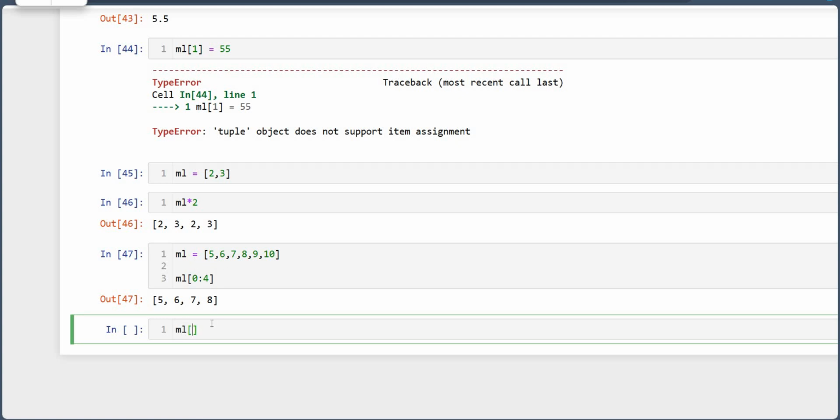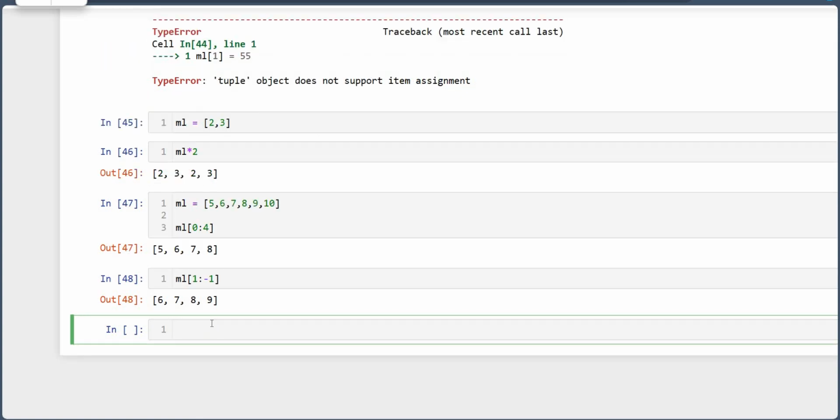And I have explained in the last lecture also that suppose I have to remove the first and last value, then what do we have to do? We have to do 1 comma minus 1, and we get 6 7 8 9. Or we can also give indexing from the negative side, minus 1, minus 2, minus 3. 10 is minus 1, 9 is minus 2, 8 is minus 3, 7 is minus 4, and 5 is minus 6.